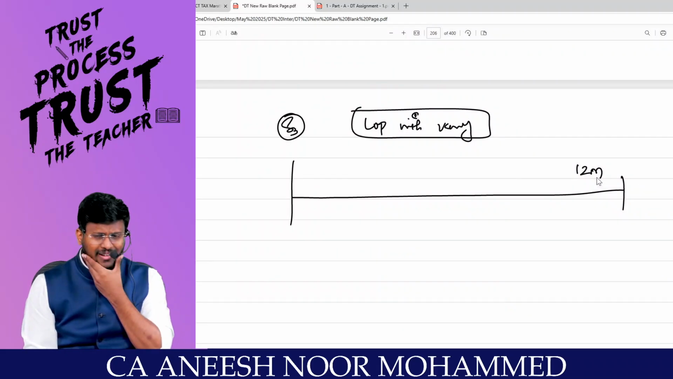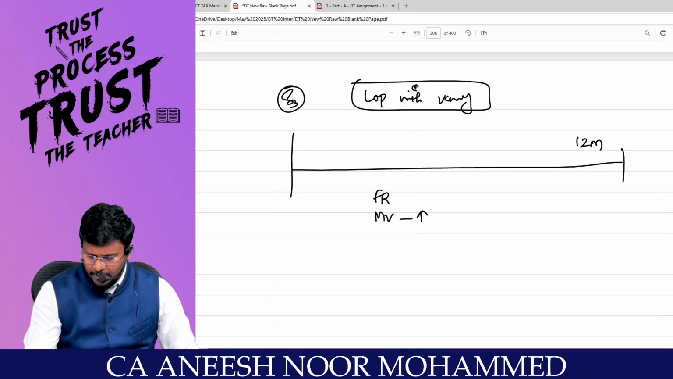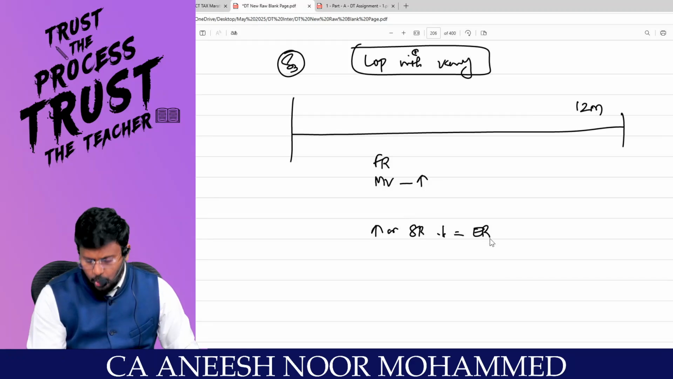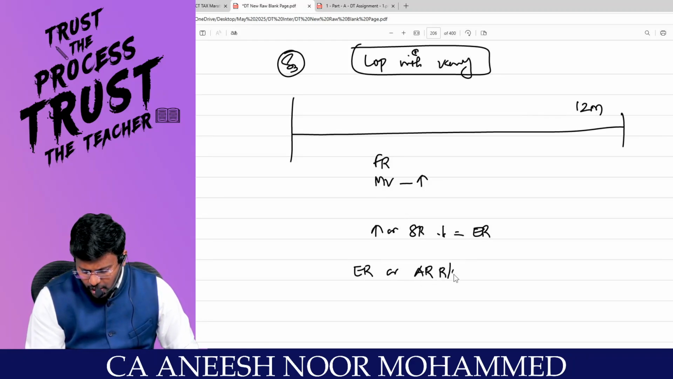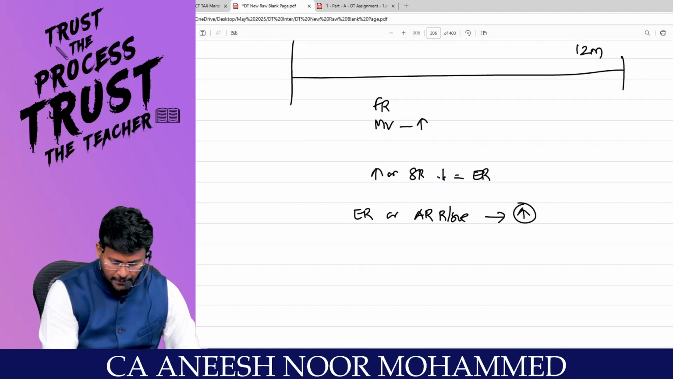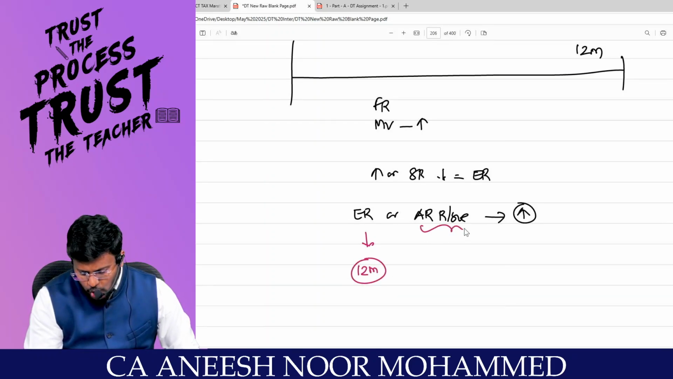Then what the government is saying is that since this is a let out property, you have to take the fair rent or municipal value, whichever is higher, or standard rent, whichever is lower, that is equal to expected rent, or the actual rent received or receivable, whichever is higher. There is a problem. The main problem we are facing is that this expected rent will be for 12 months. Are you all really with me? But the actual rent received or receivable will be for less than 12 months.